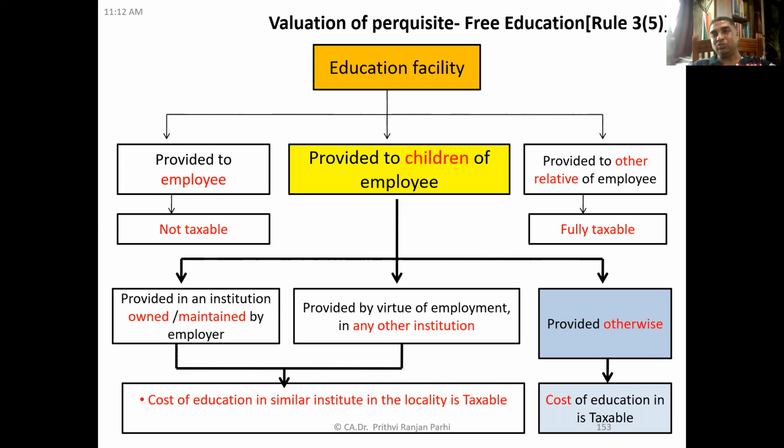He is employed in some institution, and because of his employment, this education facility is provided, maybe in the same institution. If that is so, then the cost of education in a similar institution in the locality will be taxable. That means you arrive at what the value would be if these children were educated in a similar institution in the same locality. And that value is the value of the perquisite.